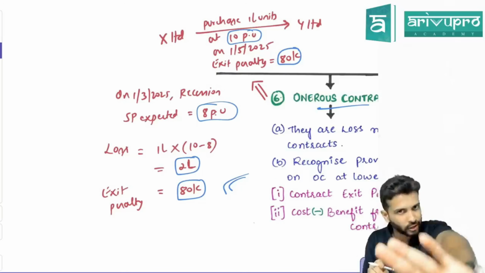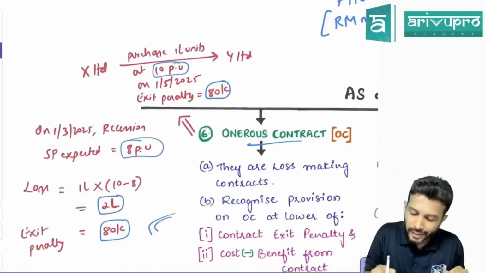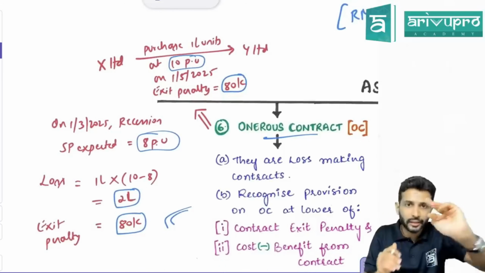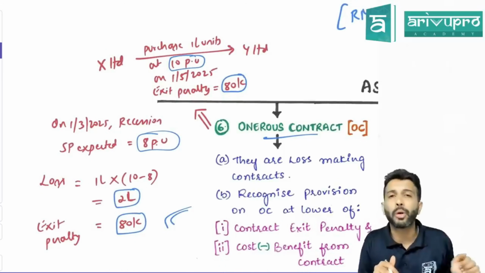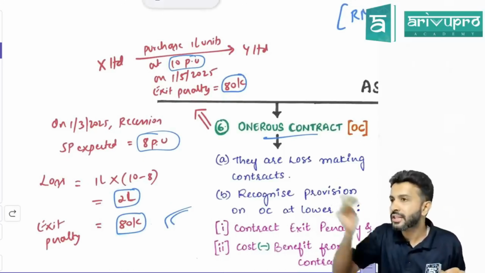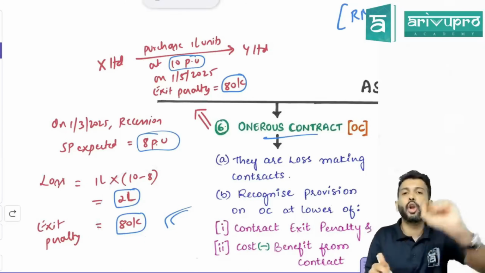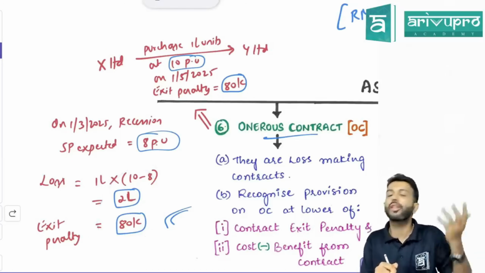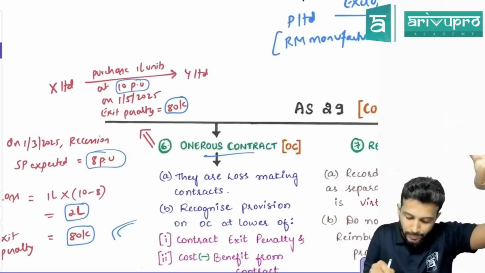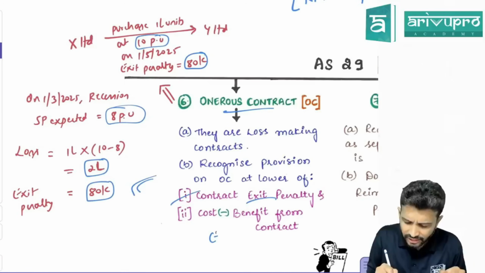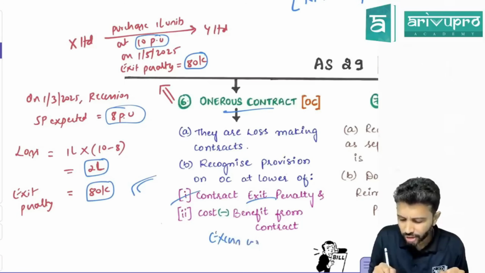First of all, you got it that this is a loss-making contract. Such loss-making contract only we call it as what, sir? Onerous contract. For onerous contract, will we make provision? Yes. At what amount? Lower of the 2 amounts. Just like finance manager will choose lower loss option, standard also is saying lower of the 2 may you make provision. What are the lower of the 2? One is your exit penalty. Another one is, we say excess cost. Simply write it as excess cost. What is excess cost here?